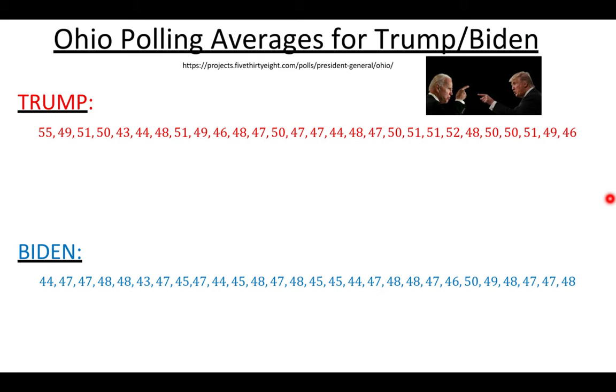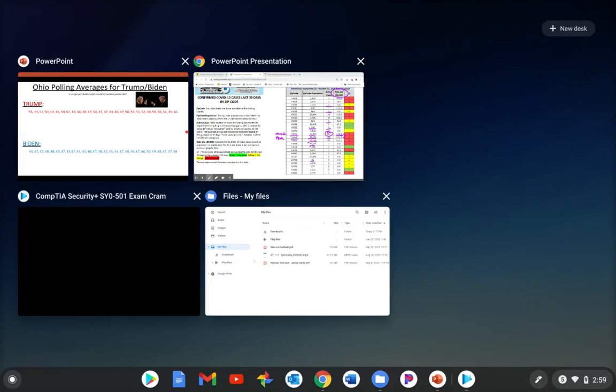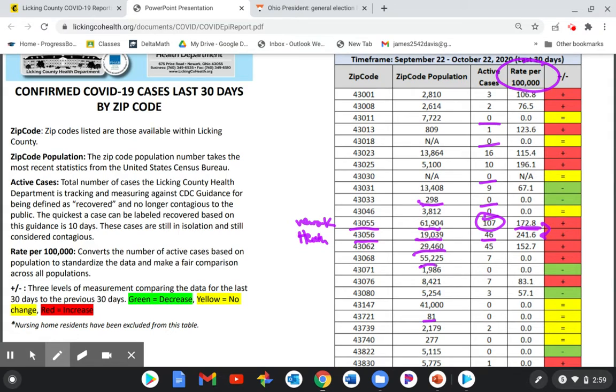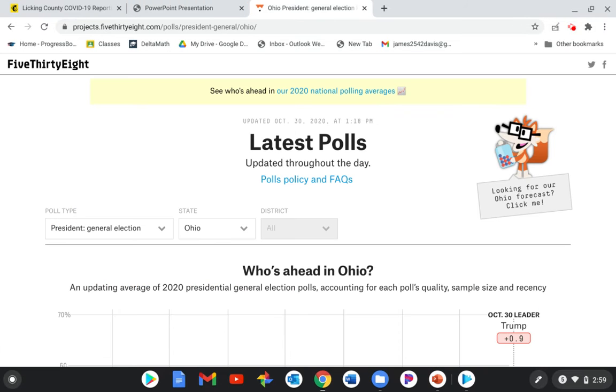All right, and we're going to do one more problem here. This one, I took some polling averages since election is right around the corner. Might have already even happened by the time you watch this video, but at any rate, I took some polling averages from the website 538.com. And here's what I found here.